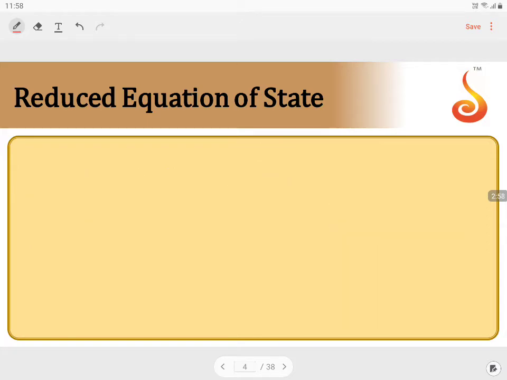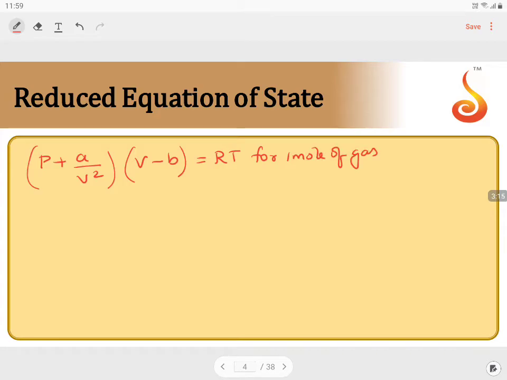If I take the Van der Waals equation, let us say (P plus a by V square) into (V minus b) is equal to RT for 1 mole of gas. This is the Van der Waals equation. Let us keep the data we have. The pressure is the reduced pressure into the critical pressure. Volume is the reduced volume into the critical volume. Temperature is the reduced temperature into the critical temperature. Let us substitute all this data into the Van der Waals equation.